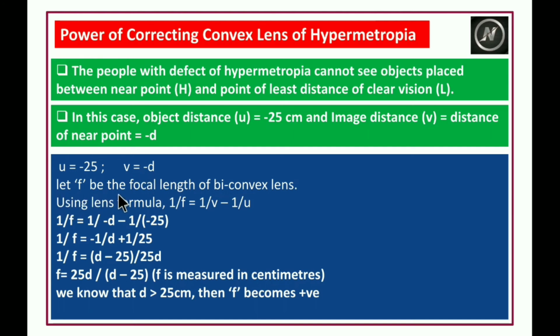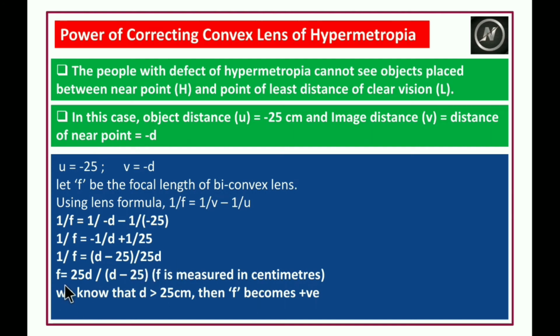Let F be the focal length of the biconvex lens. Using the lens formula, 1 by F is equal to 1 by V minus 1 by U. Then 1 by F is equal to 1 by minus d minus 1 by minus 25. If you simplify this, 1 by F is equal to minus 1 by d plus 1 by 25. Then 1 by F is equal to d minus 25 by 25d.